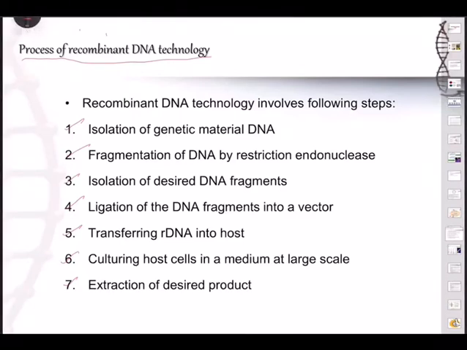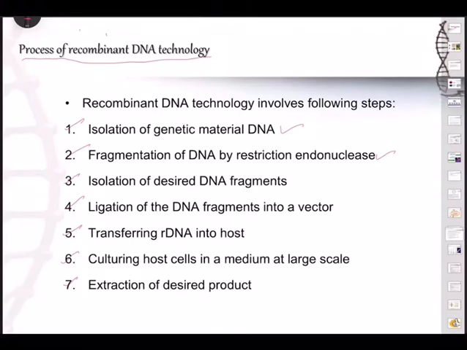So basically we were talking of the various steps involved. I think yesterday we completed the isolation of genetic material, the DNA. We used varieties of enzymes. I just wanted you to remember lysozyme, cellulase, chitinase, protease, ribonuclease. Remember, all these enzymes are used in isolation of genetic material DNA. I also promised you that once you come back to school, you will be performing the experiment. And then the second step, fragmentation of DNA by restriction endonuclease.